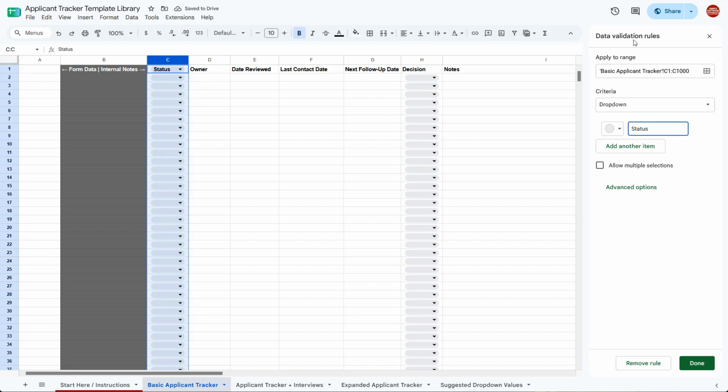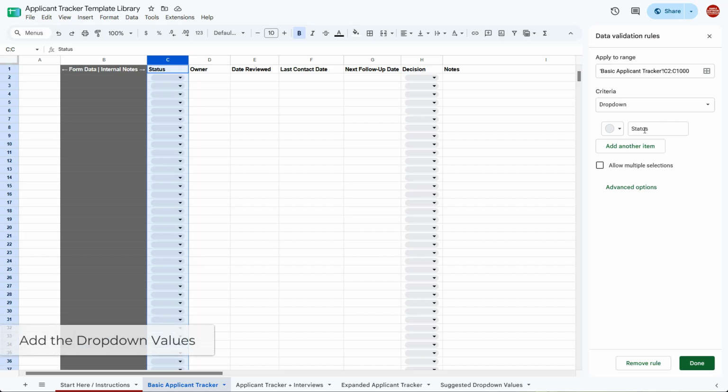This is going to open up the data validation rules. Now, what I want to do real quick is I don't want the drop-down in this first row here. So I'm going to change this. I'm just going to click here. I don't want it to start at C1. I want it to start at C2. That way I keep my header row up here and then the rest of it is drop-down.